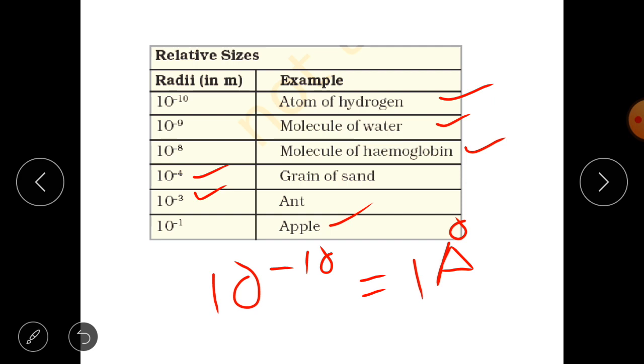Don't go by the size you imagine, thinking this is small and this is large. No, we are talking generally. So that may be about 10 to the power minus 10 meter in radius. So here you have seen the various radii of different objects, and now you can compare. Among all these, hydrogen has the least radius.